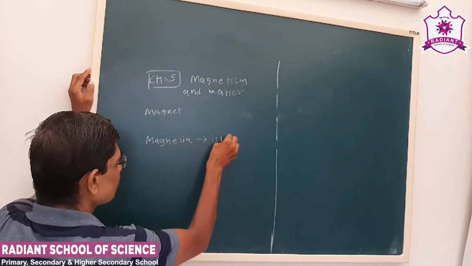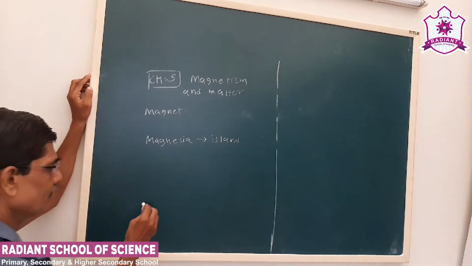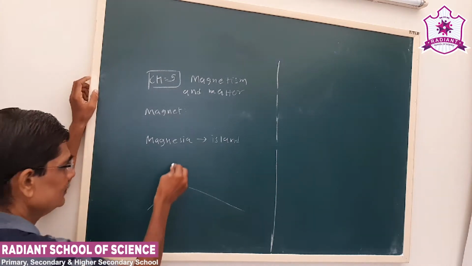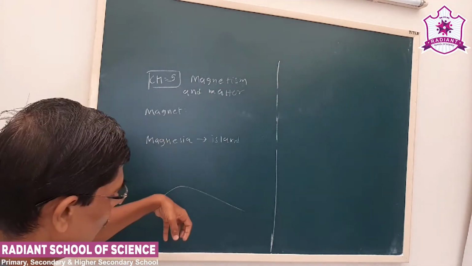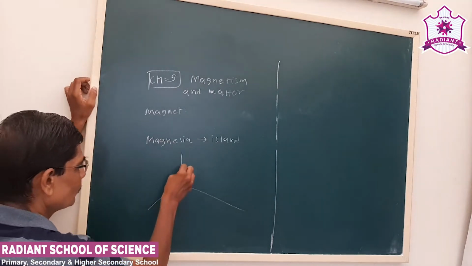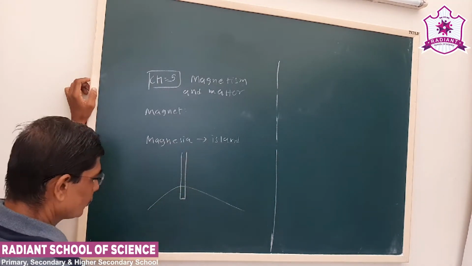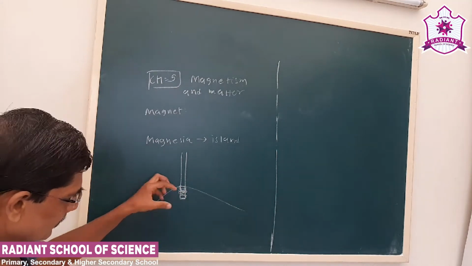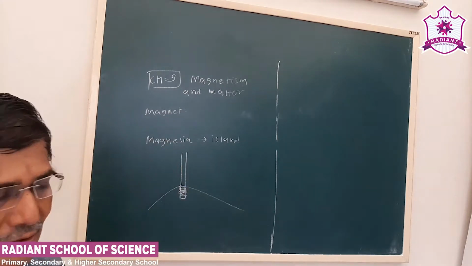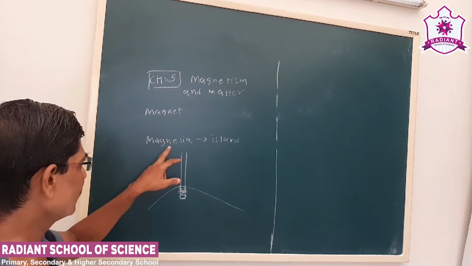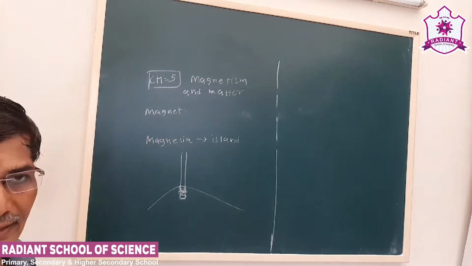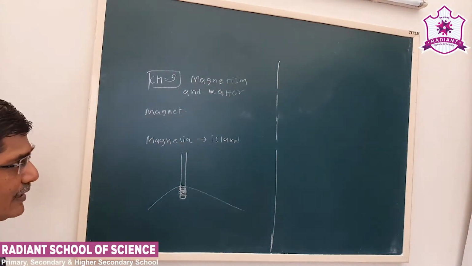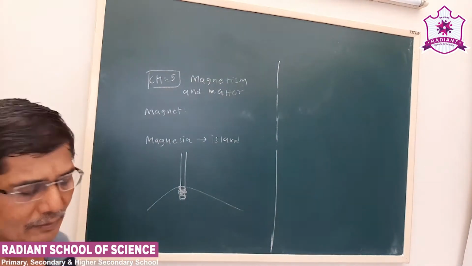Magnesia was an island where, when people were walking there, the iron nails on their shoes were stuck to the ground, or a raw stick with a bottom part made of some iron material was attracted toward it. So that's why from the word Magnesia, the word magnet has come.